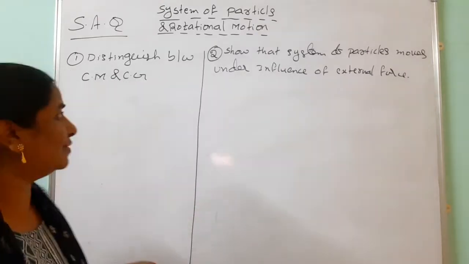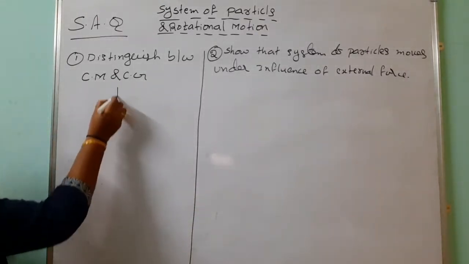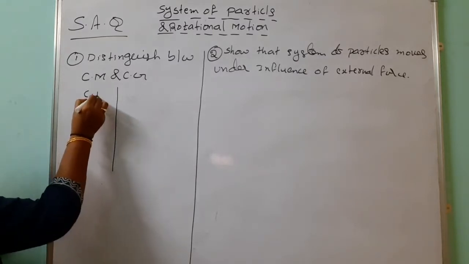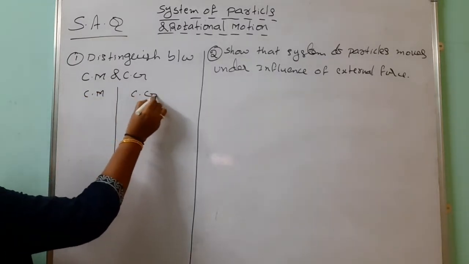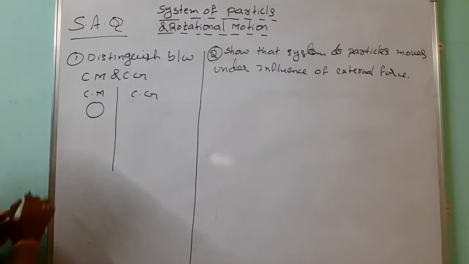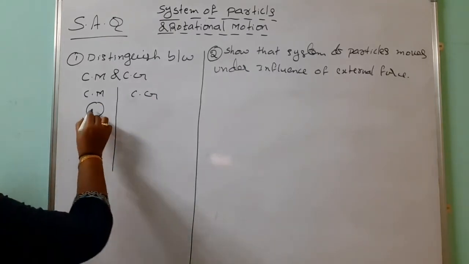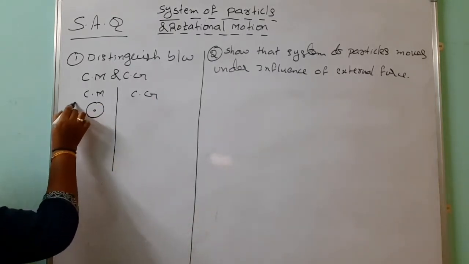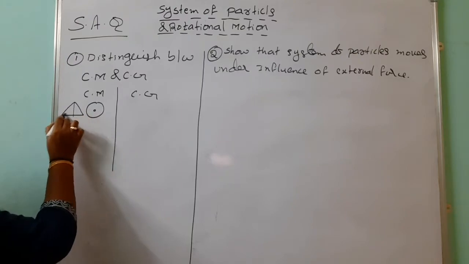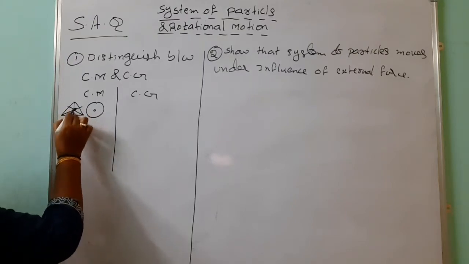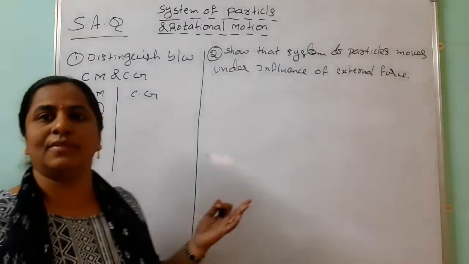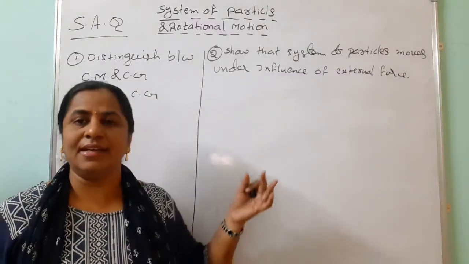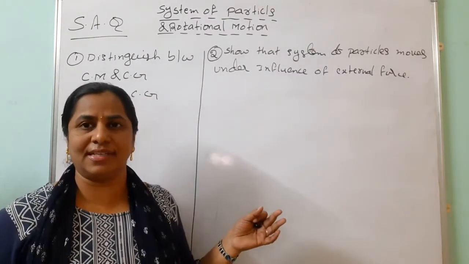What are the examples for this? Look here. One side I am taking center of mass, another side I am taking center of gravity. See, when we are taking a circle, this is the center of mass. When you are taking the triangle where the vertices coincide, this is the center of mass. So like any body, the total mass is concentrated at a single point, that is called the center of mass.